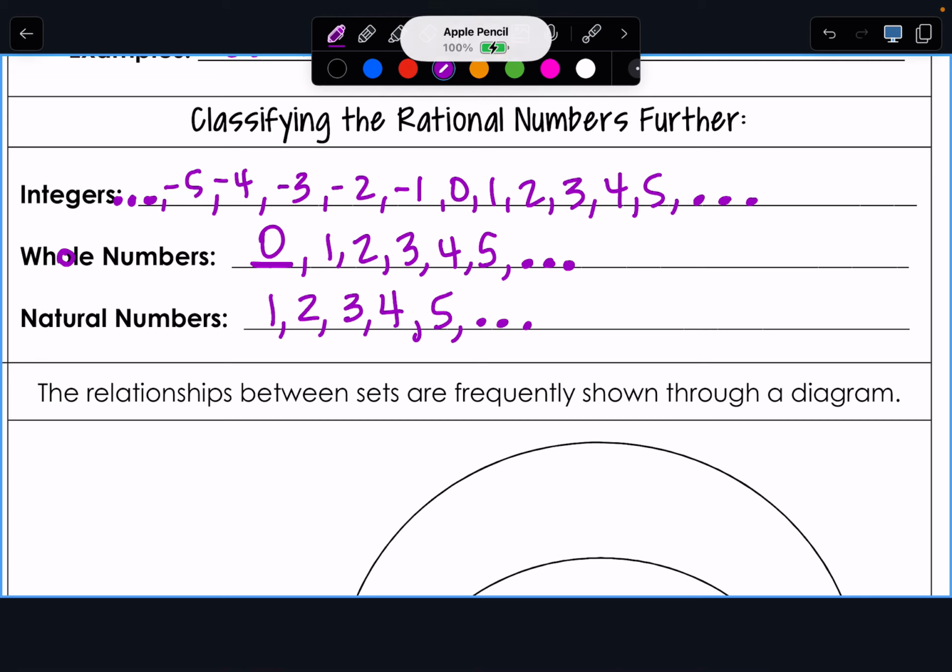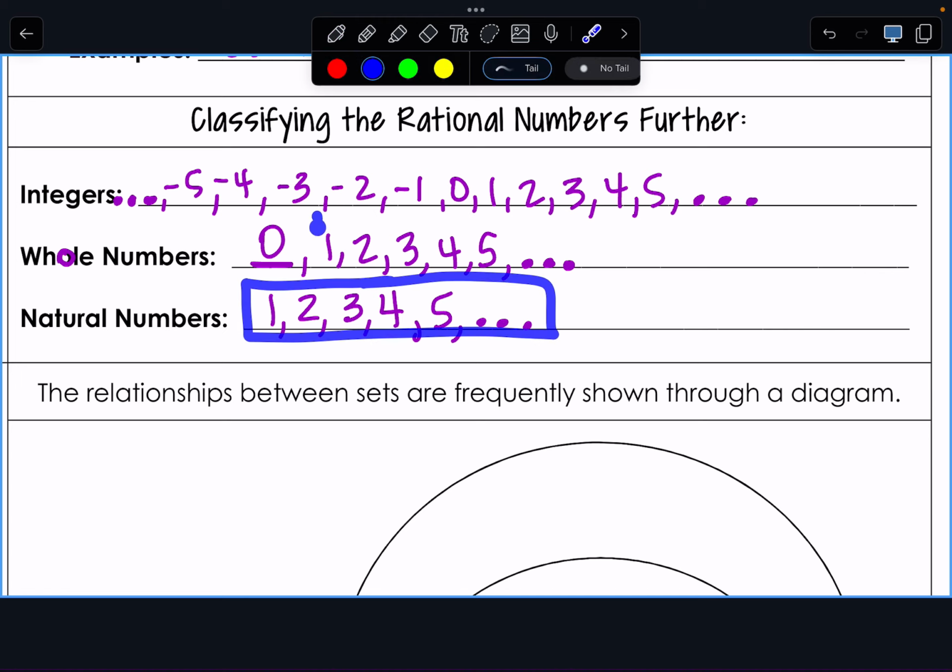Okay, so you remember before it fell off the wall, I had a number line? Okay. Our integers are basically those number line numbers where we have negatives, 0, positives. Let's keep it up. It keeps falling down. I'm going to have to reapply. Okay. Now, do you notice that our natural numbers are in our whole number list?